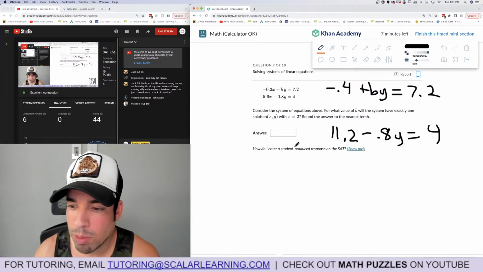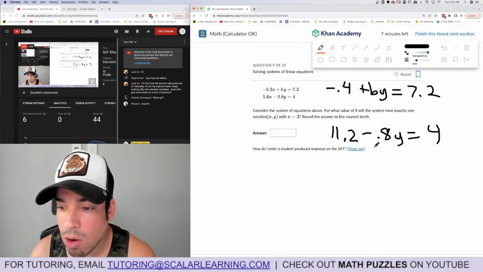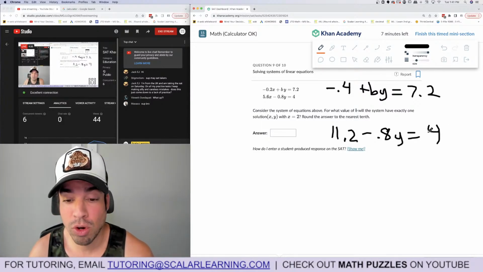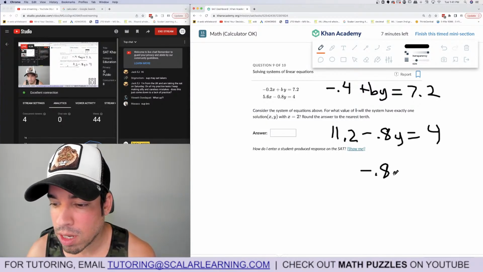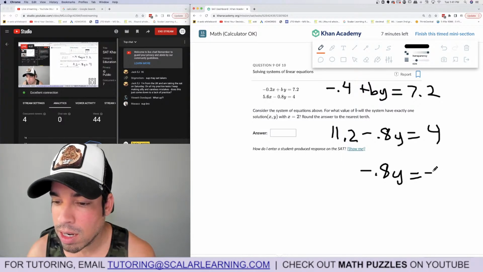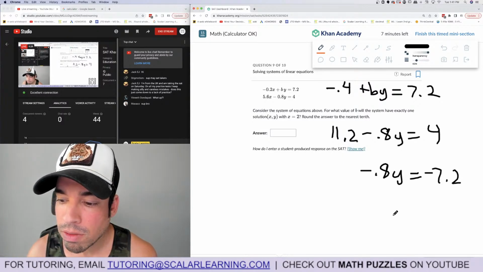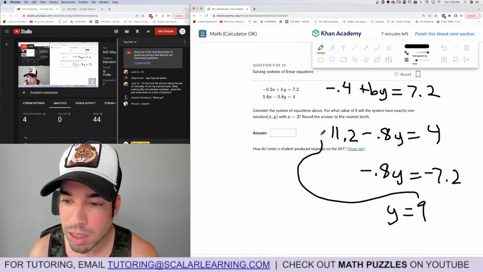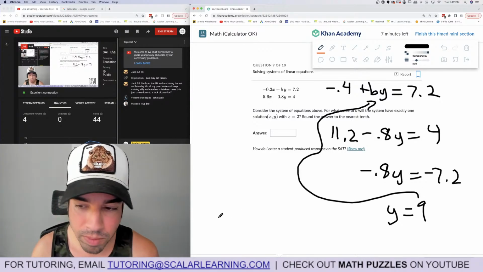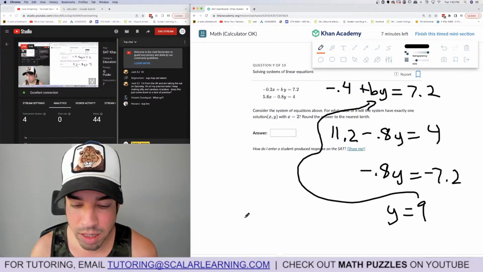It's a little bit harder than normal, but I think we can just do substitution. So I'm going to subtract. Oh, wait, what am I doing? I can solve for y. This is easy. Subtract 11.2 from both sides, and we get negative 7.2. Divide by negative 0.8, and that's going to be positive 9. Plug it in here. And I'm going to add 0.4 to that side too, make it 7.6.